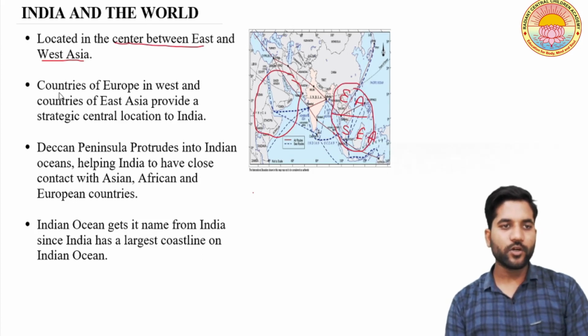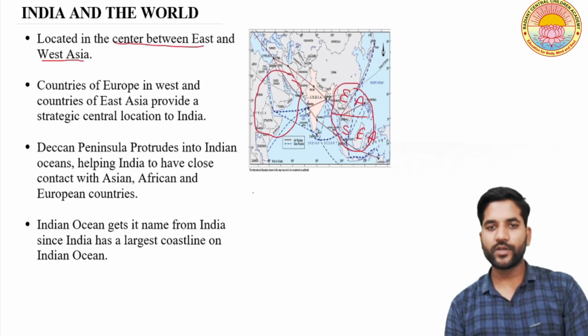Let's come to the second point, that is, countries of Europe in the West and countries of East Asia provide a strategic central location to India. You can see here the long coastline of India, and in between is Europe.